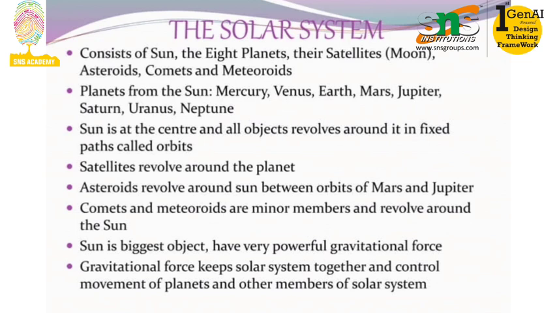Satellites revolve around the planet. Asteroids revolve around the sun between the orbits of Mars and Jupiter. Comets and meteoroids are minor members and revolve around the sun. The sun is the biggest object and has a very powerful gravitational force. The gravitational force keeps the solar system together and controls the movement of planets and other members of the solar system.